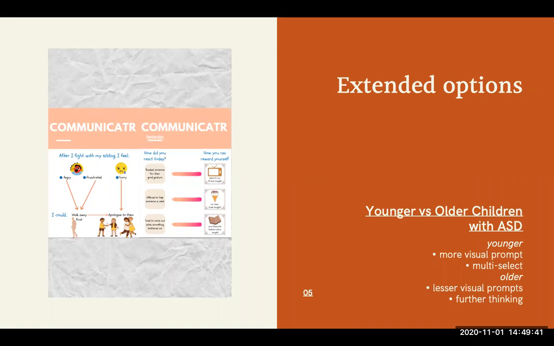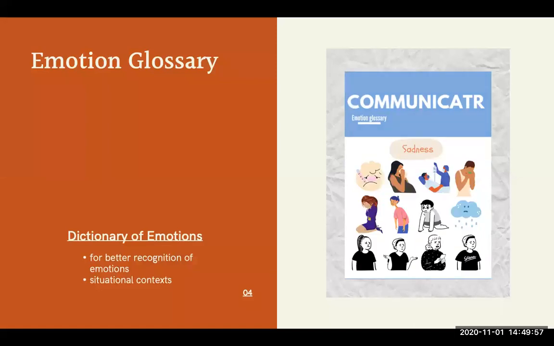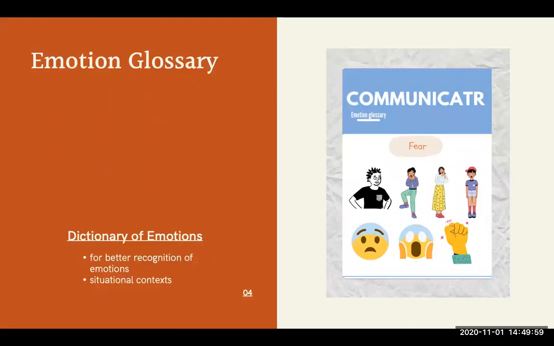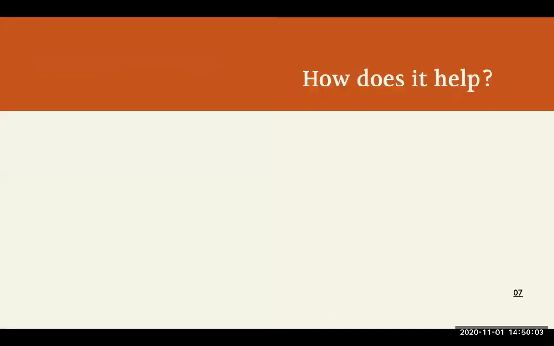As such, there is an incentive for them to pick up the habit of reflecting on their daily behaviors and ensuring they reacted well. Thirdly, there will be a segment on an emotion glossary where there will be full-page illustrations of types of emotions and situations where they might feel that emotion. There will be 6 pages of such, as categorized by the 6 basic emotions of happiness, sadness, disgust, fear, anger, and surprise.